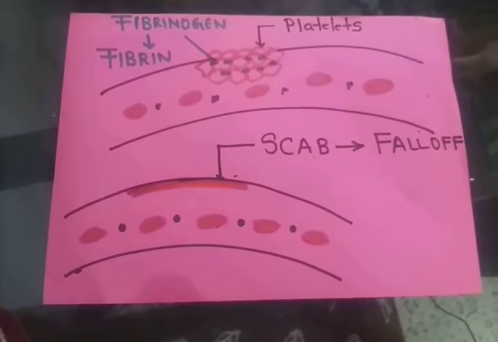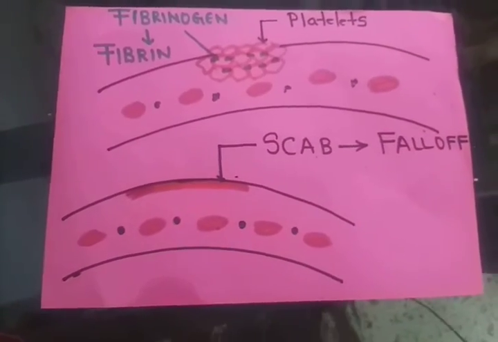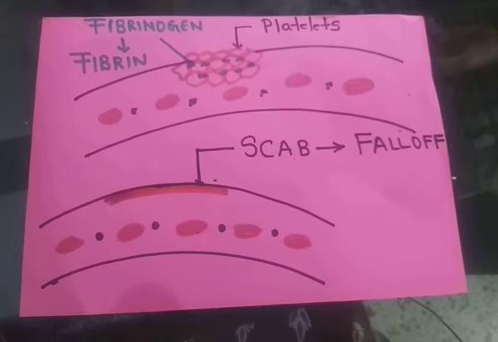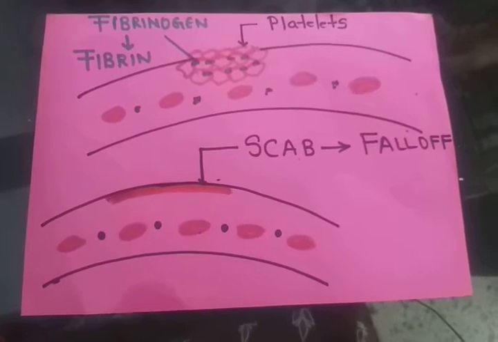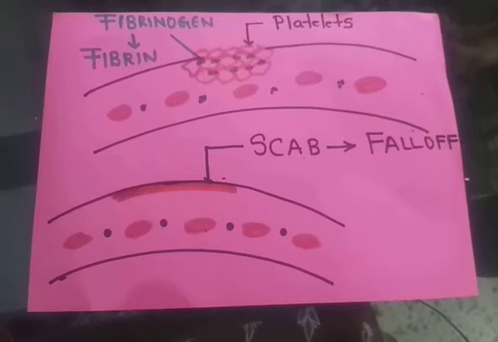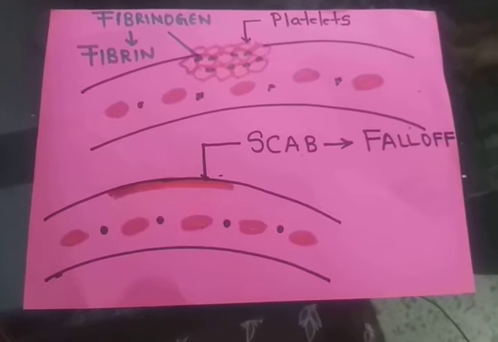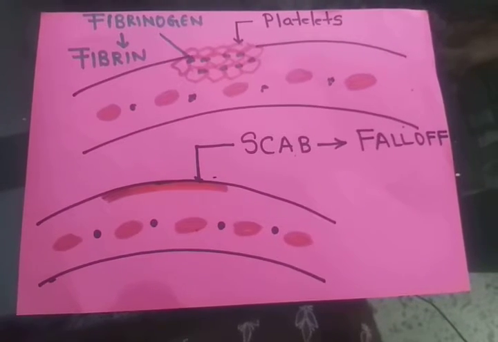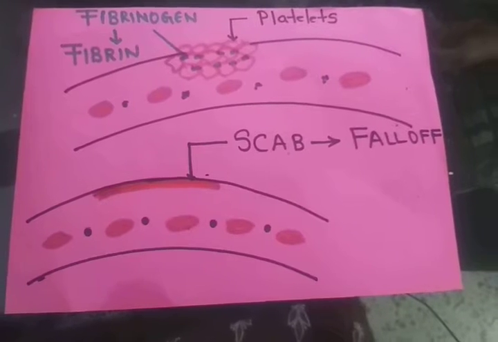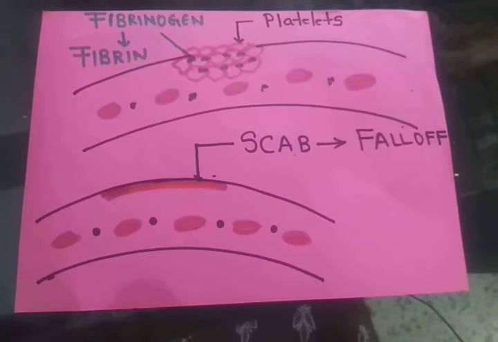Good evening, students. We have already seen the blood constituents, that is the blood corpuscles or blood cells, which are suspended within the blood plasma. But there is a very important constituent or corpuscle of blood, that is platelets, which play a very important role in clotting of blood.